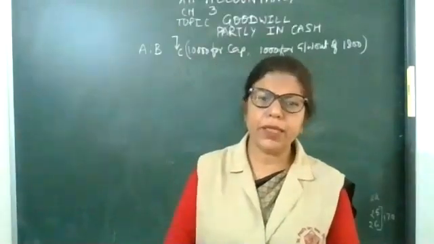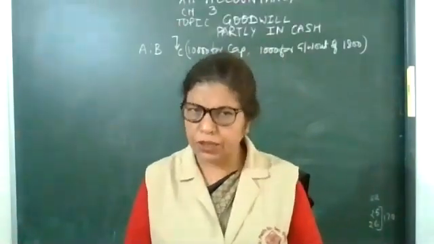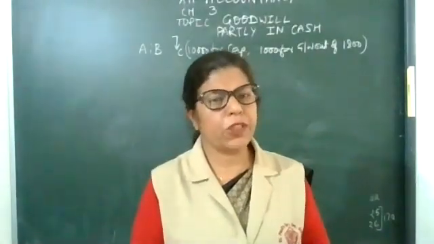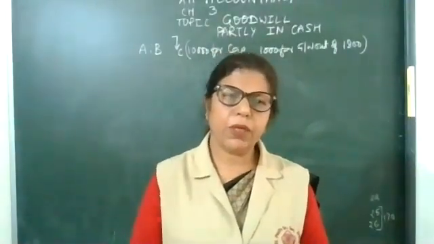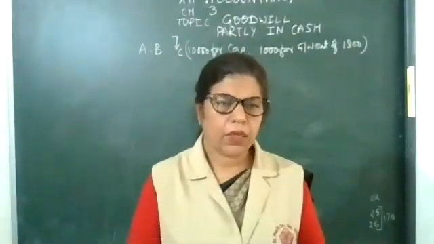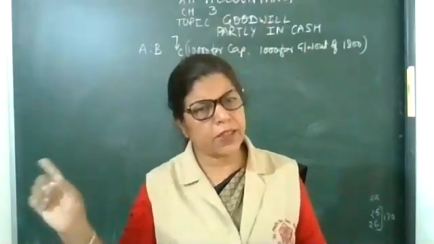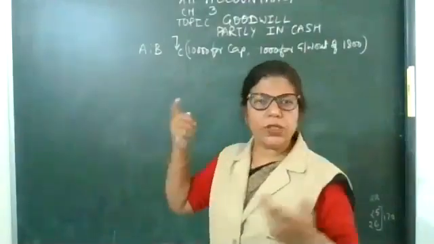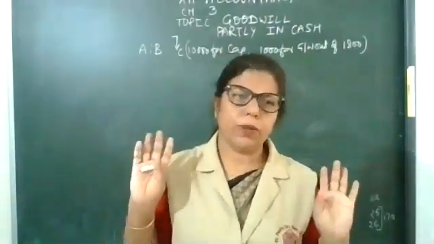According to the Indian Partnership Act 1932, Section 4, if the profit sharing ratio is not given, it will always be equal. If the old ratio is not given, that is equal, and the new ratio also not given, so it will also be equal.